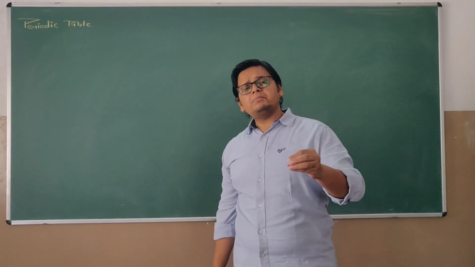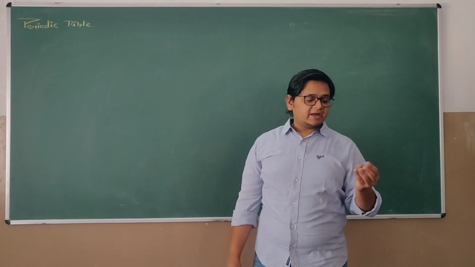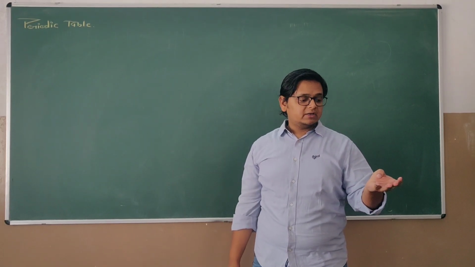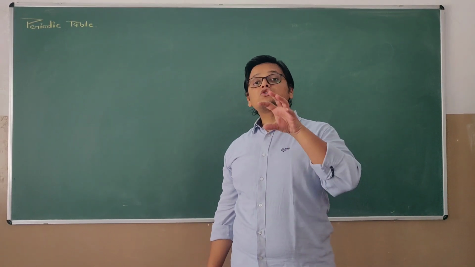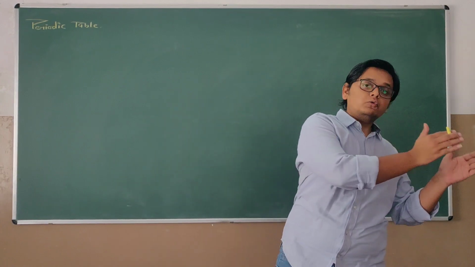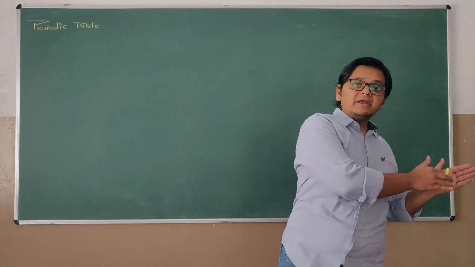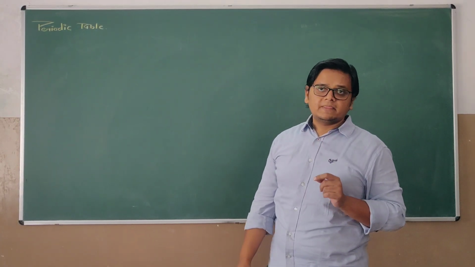The history of the periodic table says that many scientists like Dobereiner, Newlands, Chancourtois, Lothar Meyer and Mendeleev had tried to arrange elements in the periodic table, but that is history.